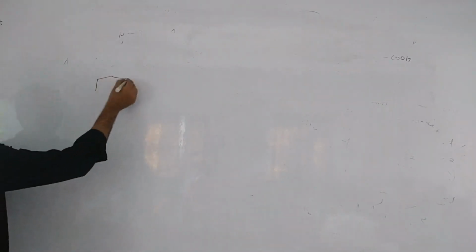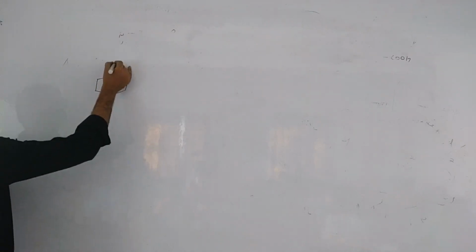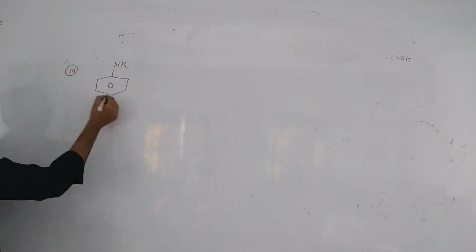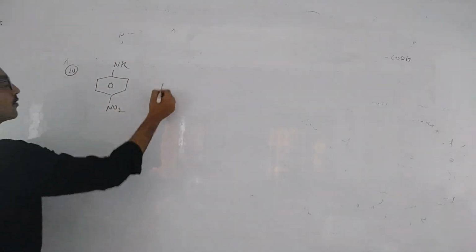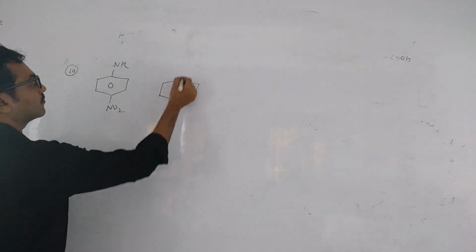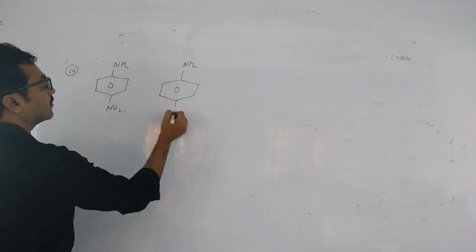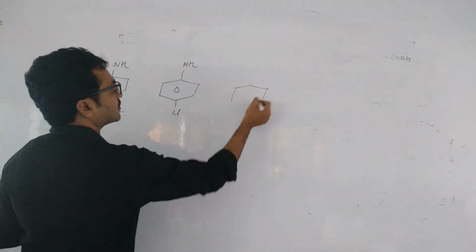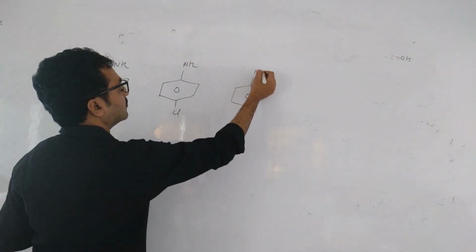Next. Basic character, we take nitro, chloro, methyl, methoxy. First one is nitro, chloro, aniline, methyl aniline and methoxy aniline. Yes, which is more basic now?